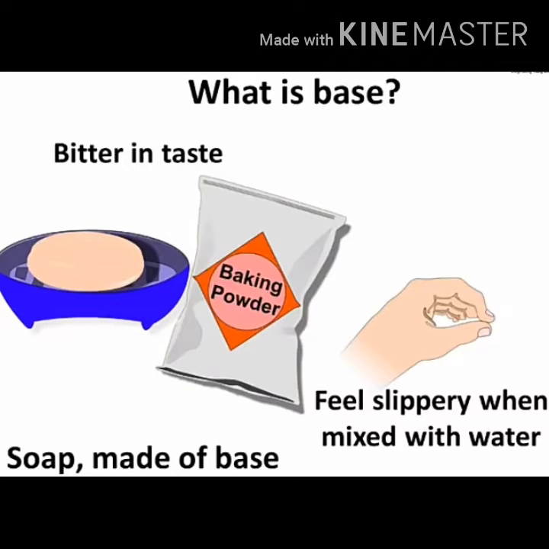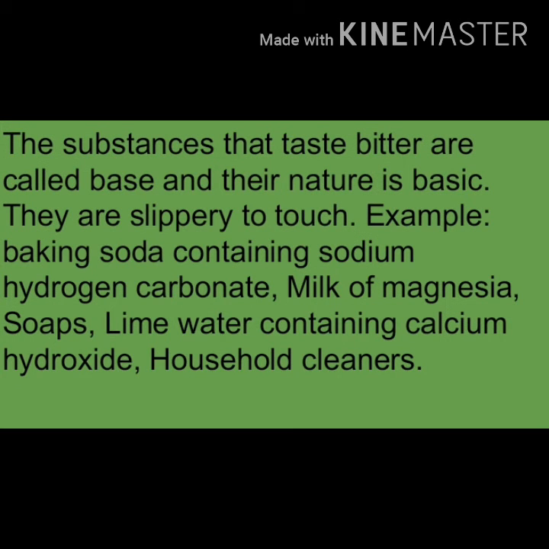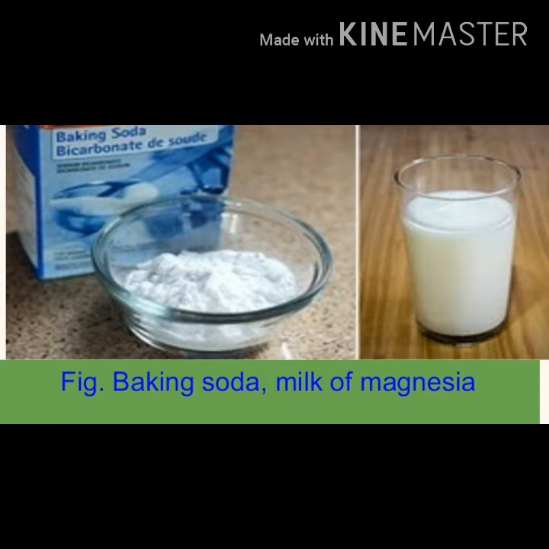Bases. Bases are those chemical substances which have a bitter taste and are soapy and slippery to touch. Bases change red litmus to blue color. Some examples of bases are baking soda containing sodium hydrogen carbonate, milk of magnesia, soaps, and lime water containing calcium hydroxide.